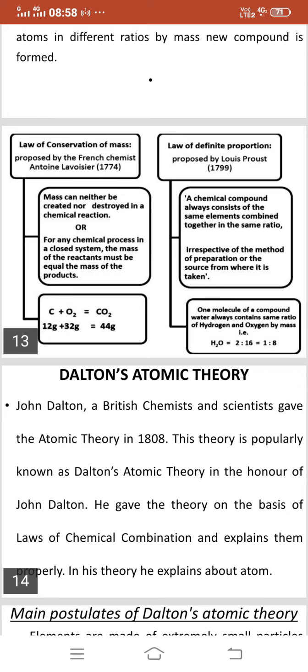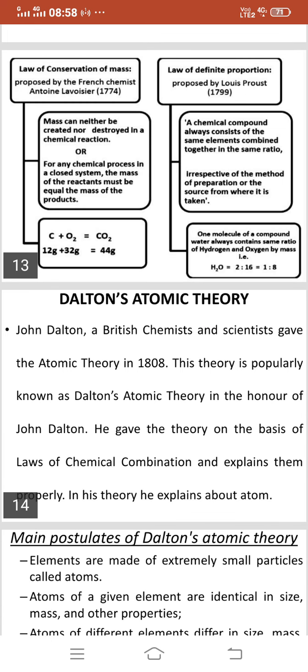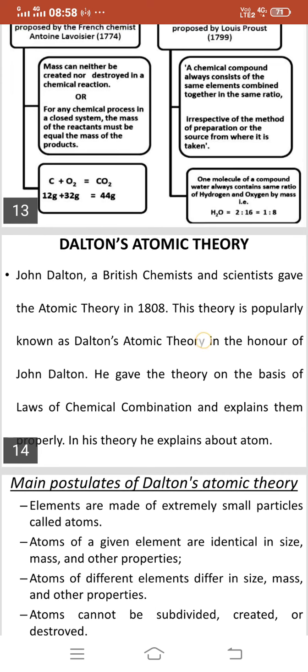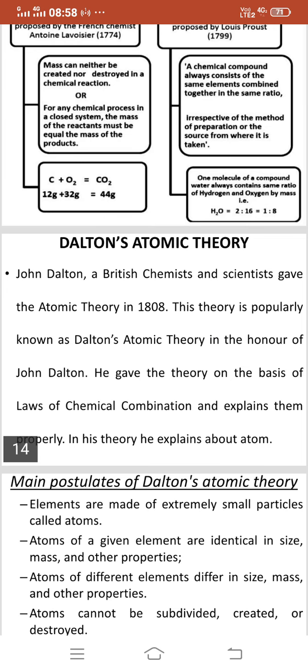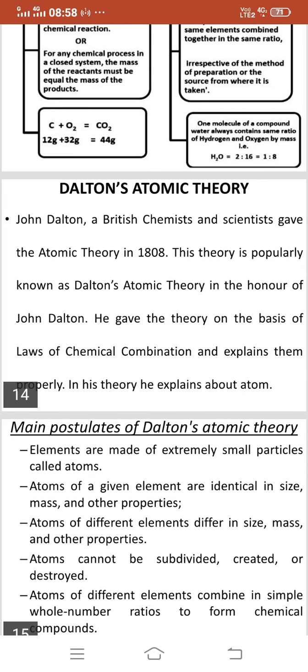Now Dalton's atomic theory. John Dalton, a British chemist and scientist, gave the atomic theory in 1808. This theory is popularly known as Dalton's atomic theory in the honor of John Dalton. He gave the theory on the basis of laws of chemical combination and explains them properly. In his theory, he explains about atom.